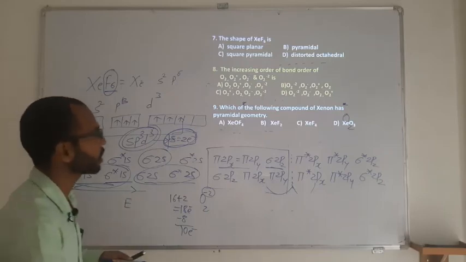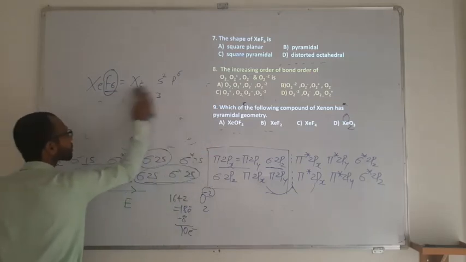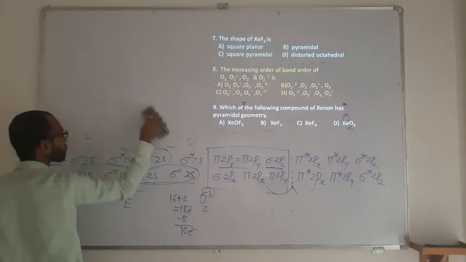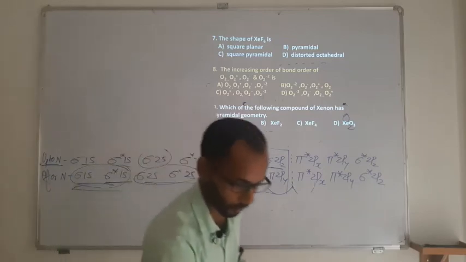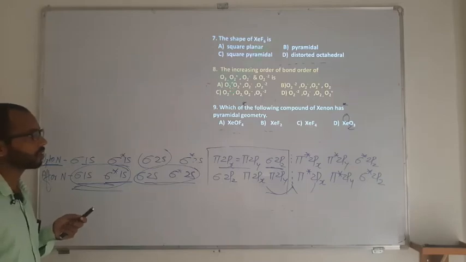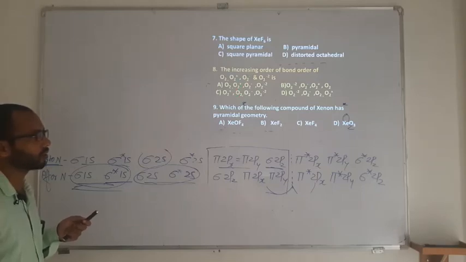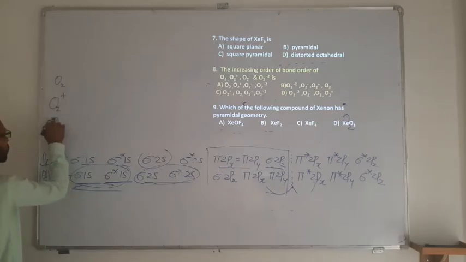Now one more we are having on the MOT theory, the increasing bond order. You need to arrange them in increasing order. So to arrange in increasing order, the first should be the lowest one and the last is going to be the highest one. So here we are having O2, O2 plus, O2 minus and O2 minus 2.